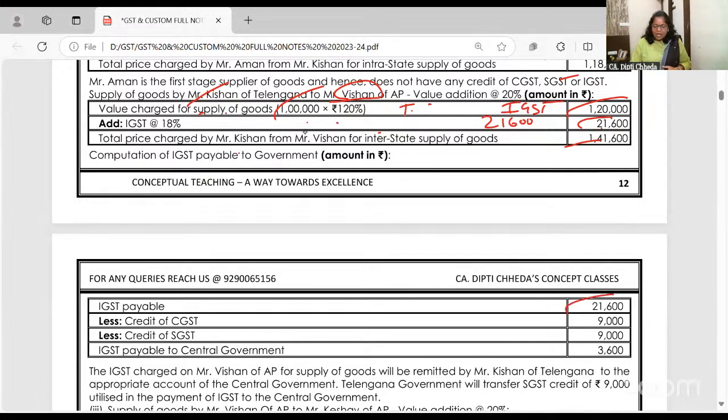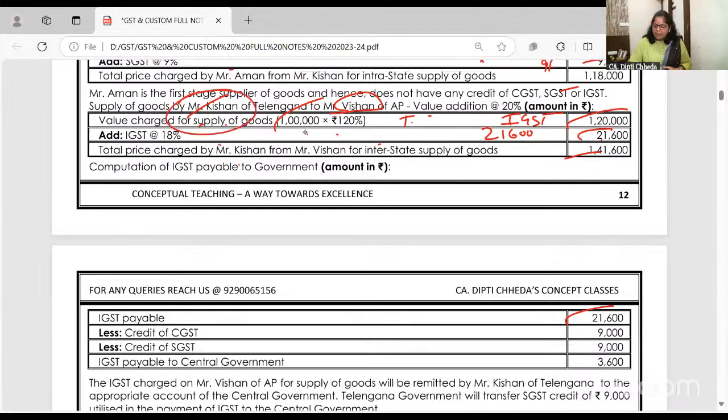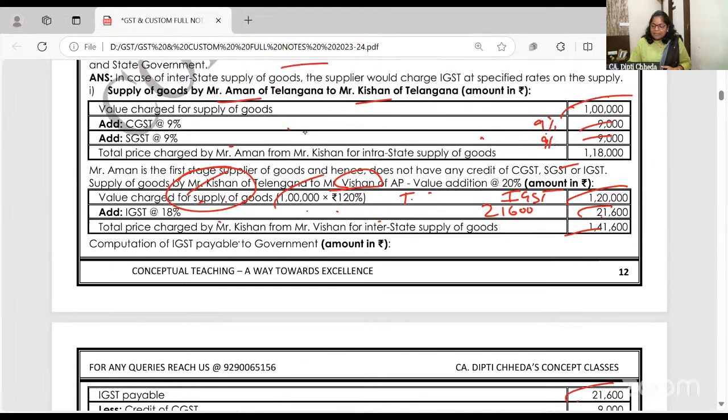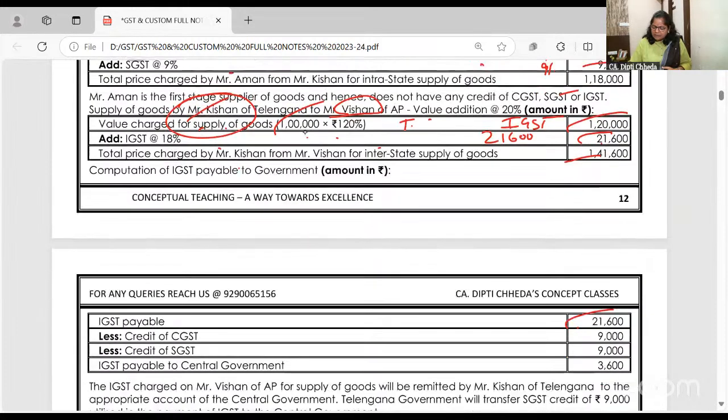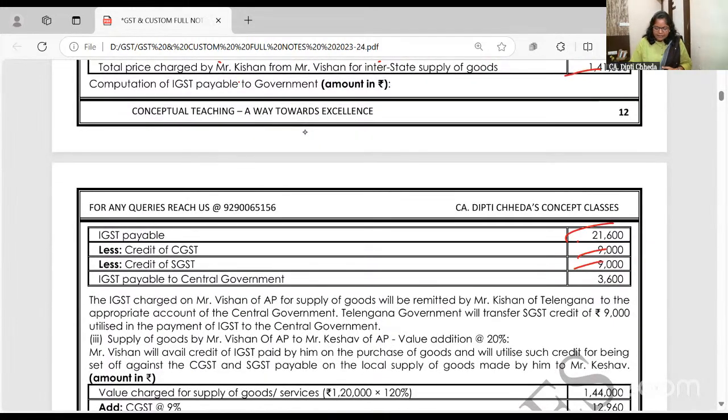Output IGST, how much is Kishan paying to the government? 21,600. But Kishan has already paid 9 and 9 when he purchased from Aman, and he is paying IGST to the government 3,600.